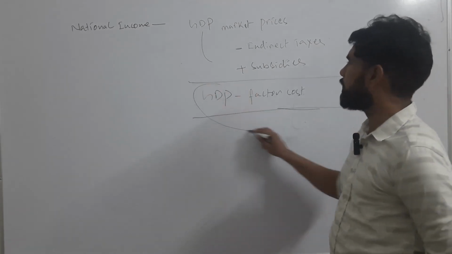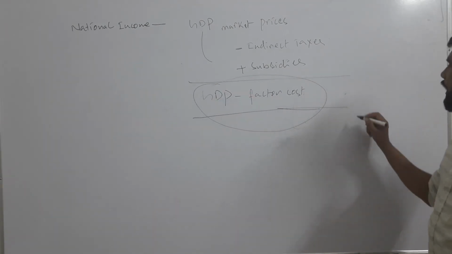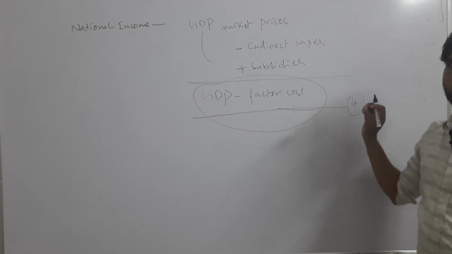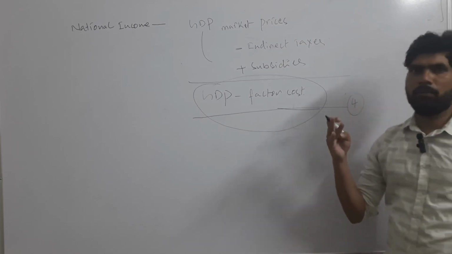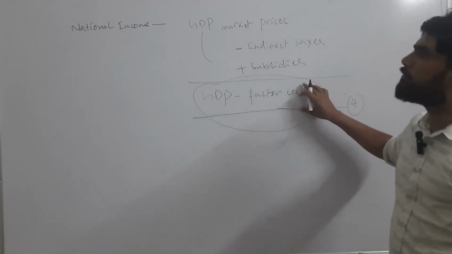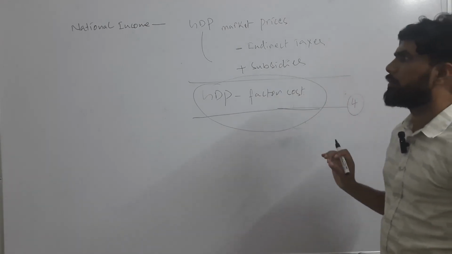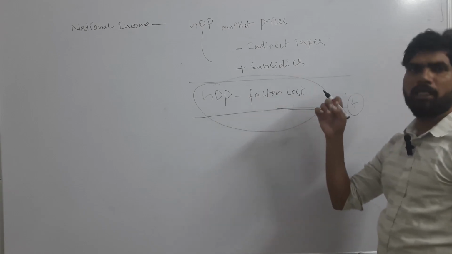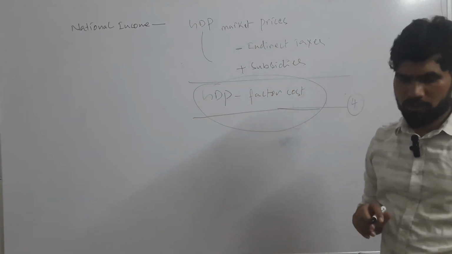GDP at factor cost will give the actual value of goods and services produced at factor cost. Factor cost means cost occurred at the level of four factors, that is land, labor, capital, and entrepreneurship. So what this will do is nullify the impact of indirect taxes and subsidies. That is the concept here, that national income is seen at two levels, that is GDP at market prices and GDP at factor cost. Okay, right.